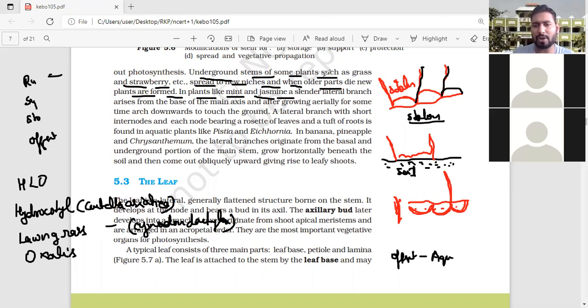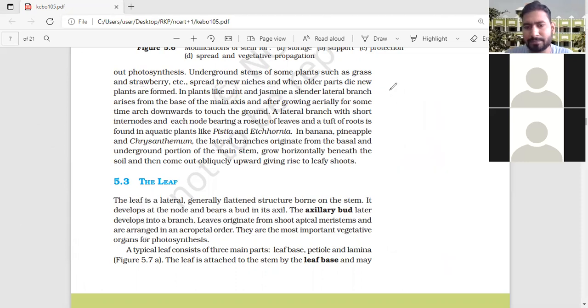Stolon example you can write: jasmine, mint, strawberry. Clear? The opposite example is Pistia, Eichhornia.